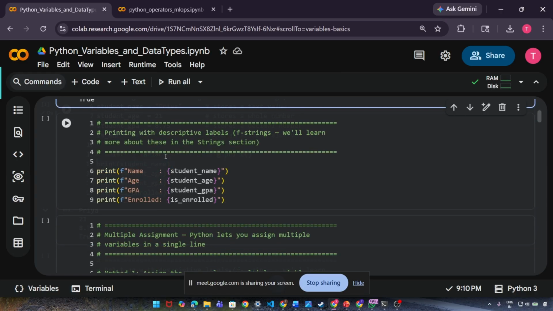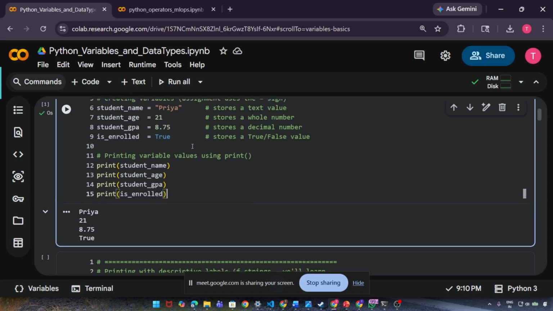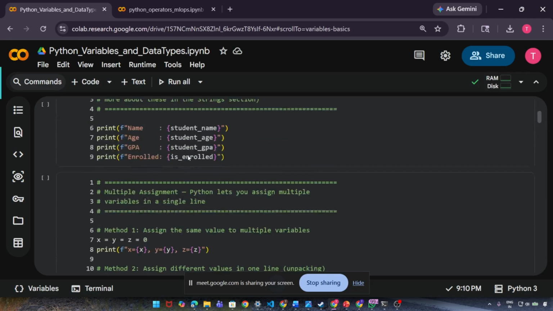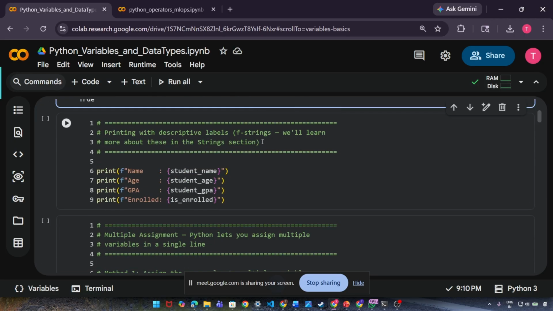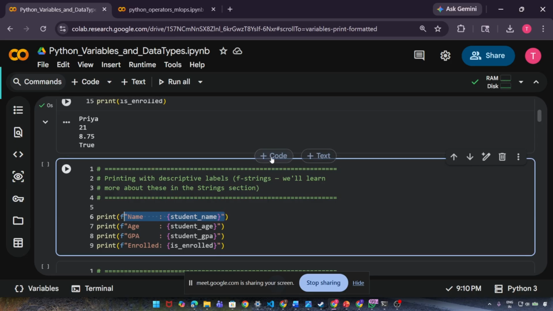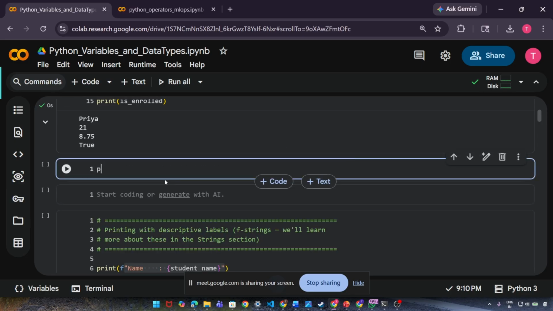Okay, great. So now we'll talk about printing descriptive labels. Printing is something that we know now, but printing something properly is also important. There's something called an f-string. We will learn about f-strings in the string section, but just for your knowledge, I'm teaching you. In an f-string, we just put a small f, then we give quotes. Inside the quotes, we write something. Let me show by writing the code. Pressing print, let's say I'm typing, I am Tanmay.